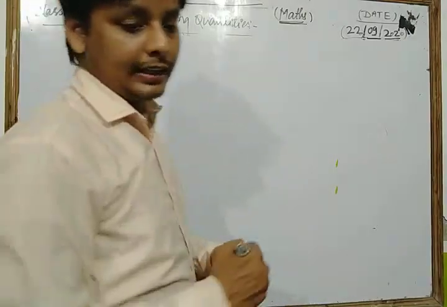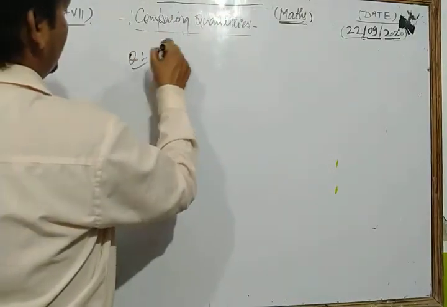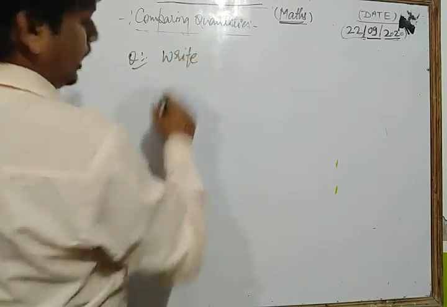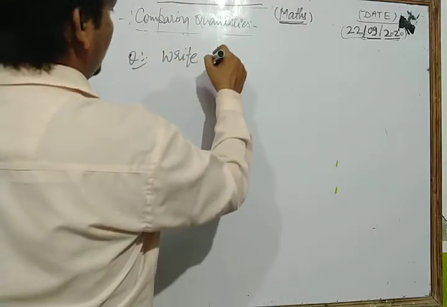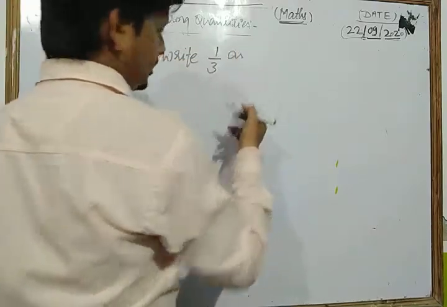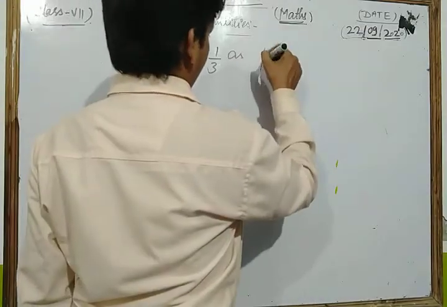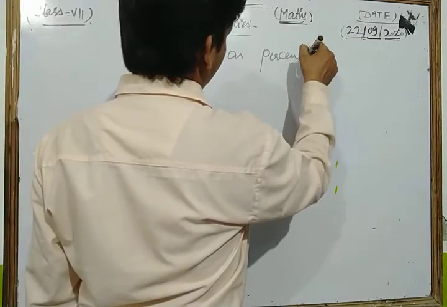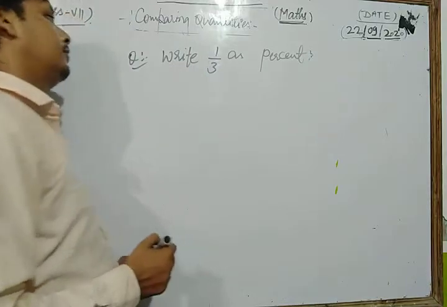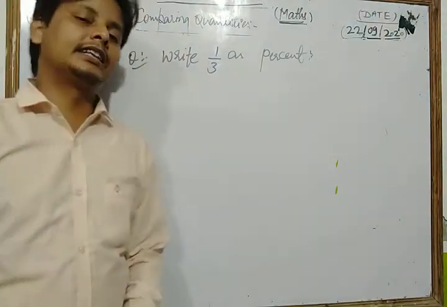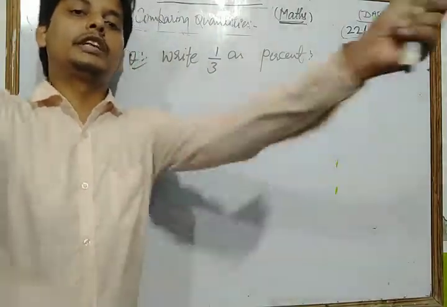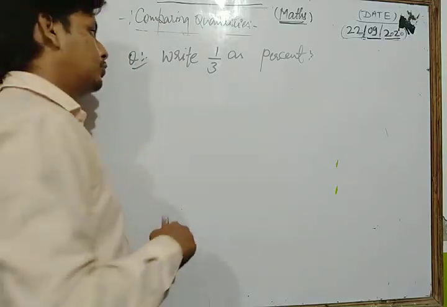Suppose we have a question: write 1 upon 3 as percent. This is the question, and in this question we write 1 upon 3 as percent. Now let's see.